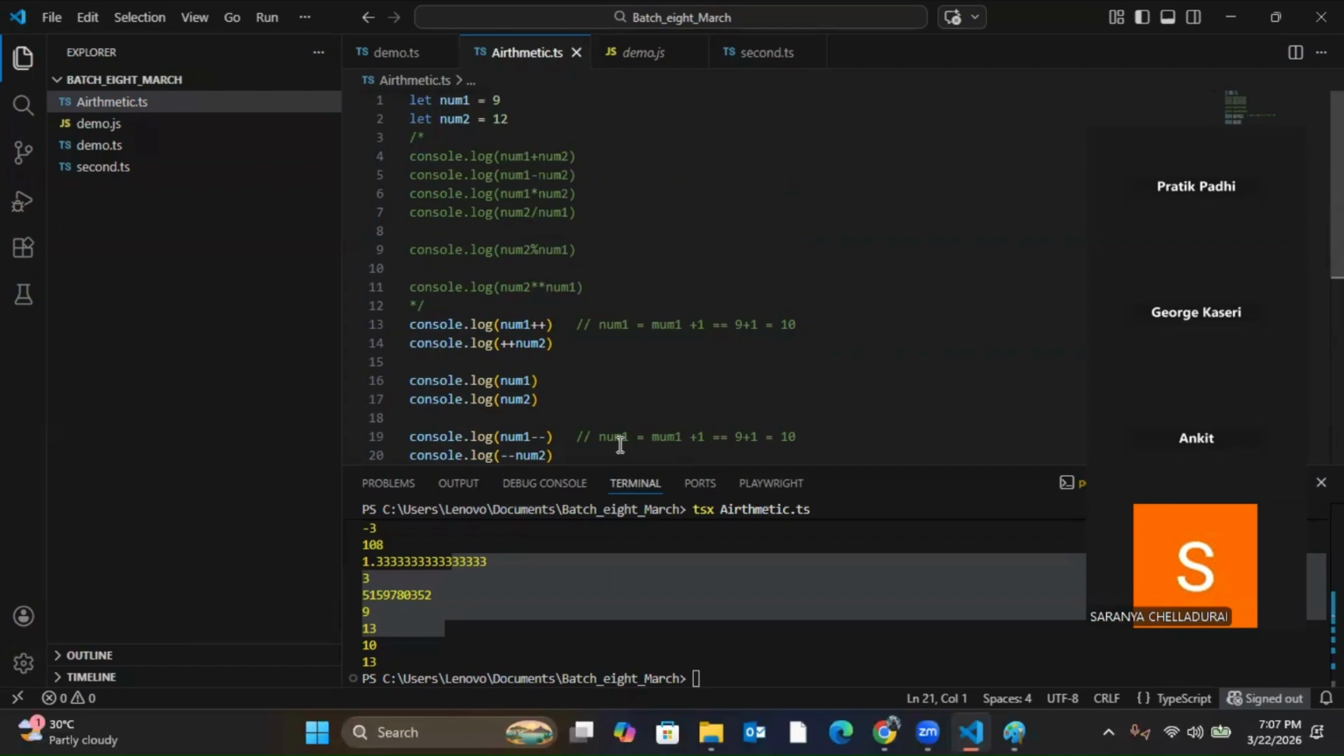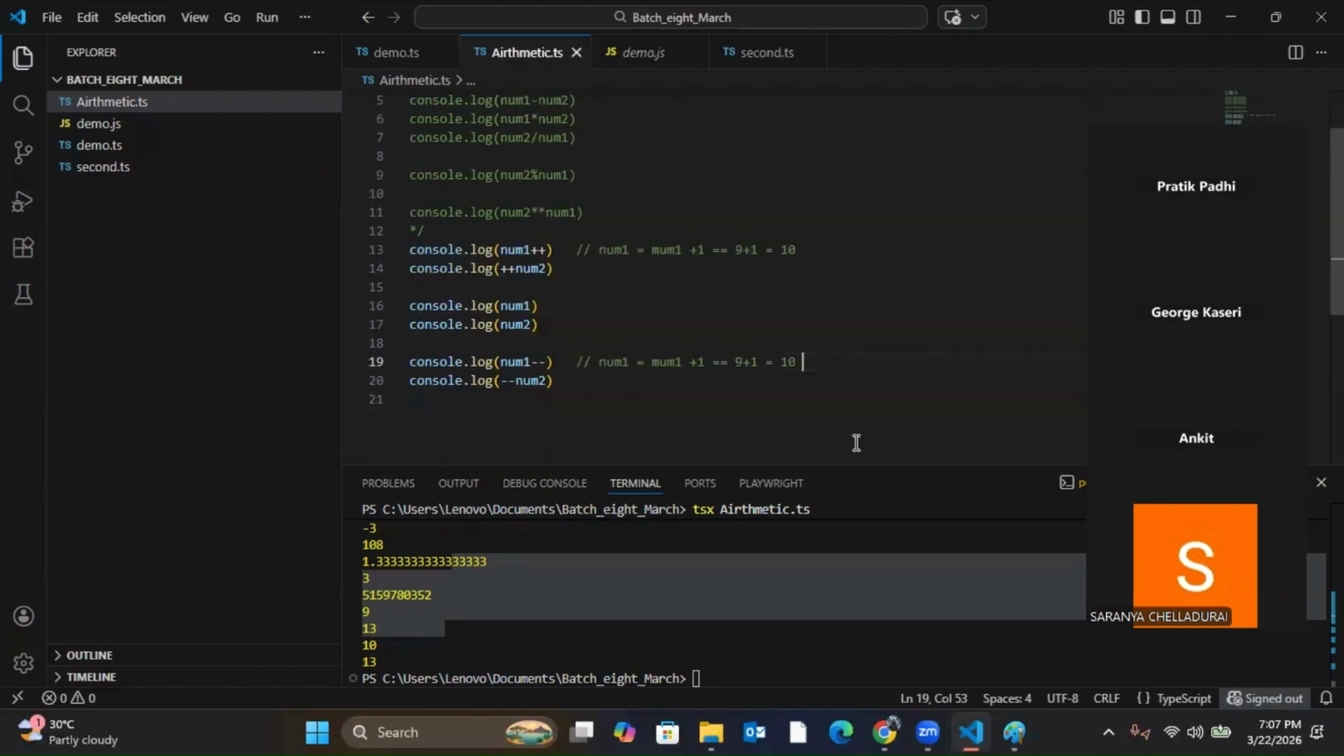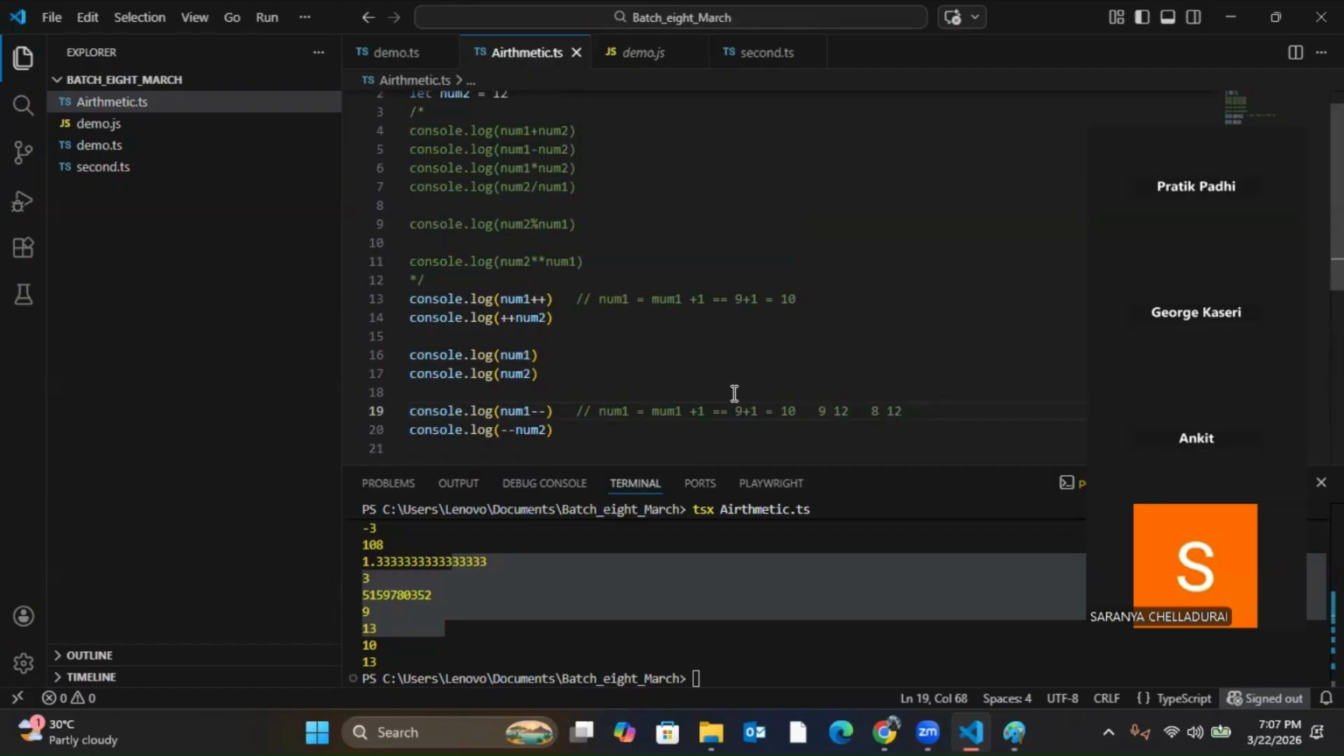First, let's go with Ankit. What is the answer? Just try. Let it be wrong, no problem. Tell me. But 19 and 20, what will it print? Just try. Again, 9 and 12. 9 and 12 for Saranya. Okay. For George, num1 will be 8 and num2 will be 11. Okay, 9 and 12 for Saranya. You called 8 and 8. I said 8 and 12. Okay, Ankit, you have any answer?